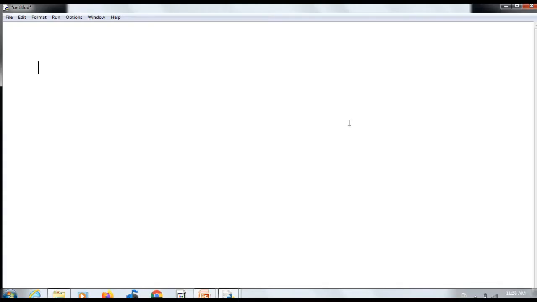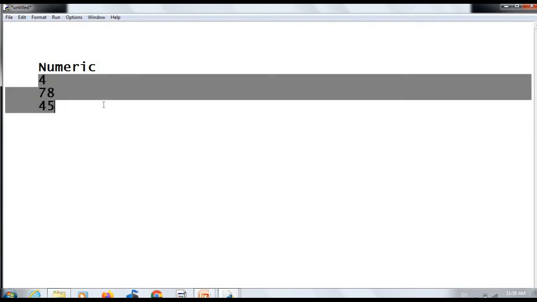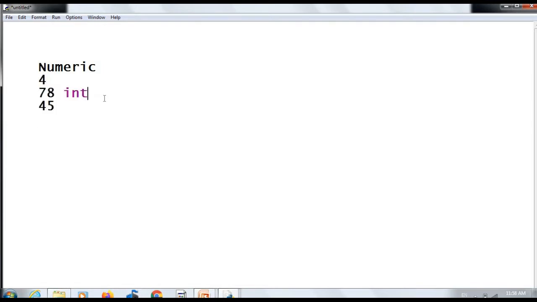Next is numeric values. Numeric values can be whole numbers like 4, 78, 45. All these are whole numbers. We will call these whole numbers as integers or simply int. Next we have values with fractions like 5.8, 45.7. These values are called floating point numbers or simply float values.